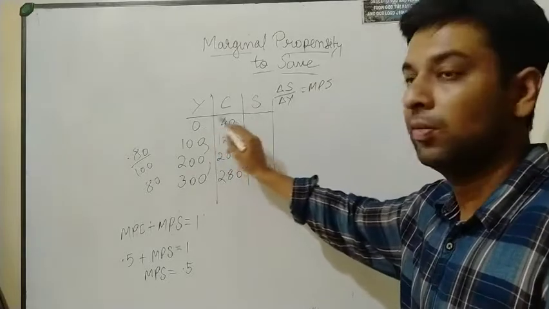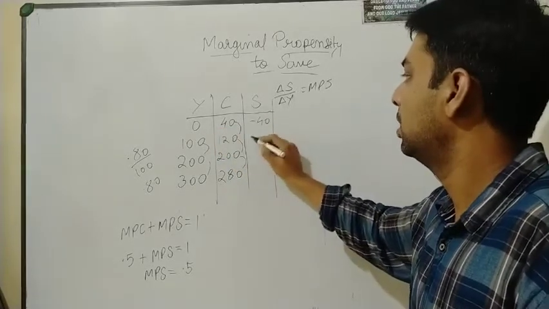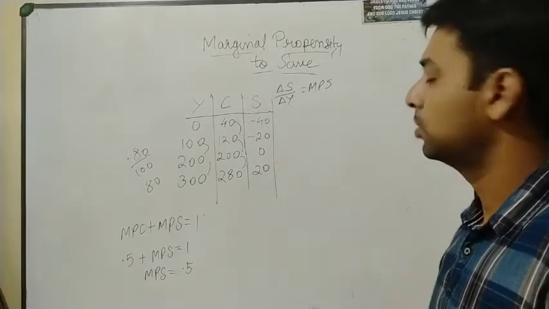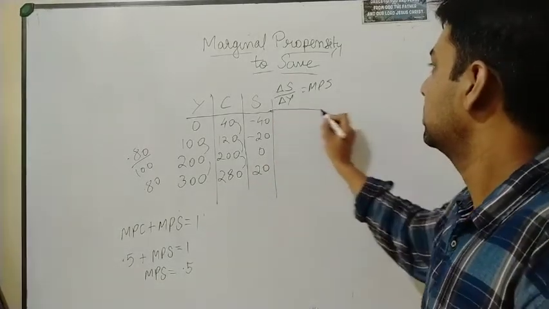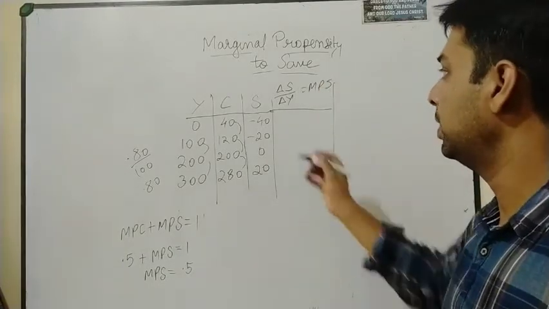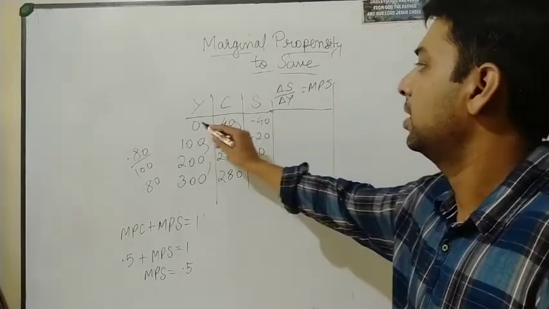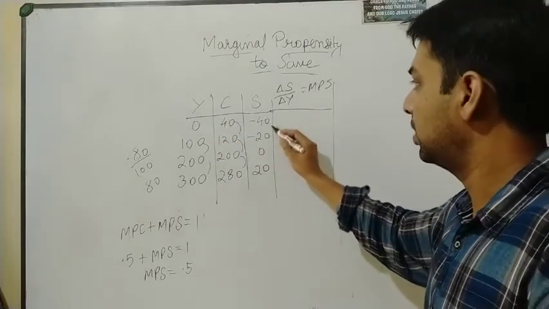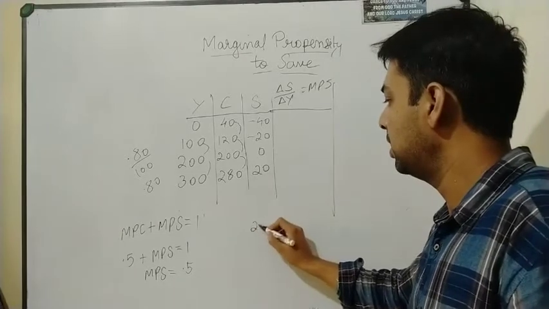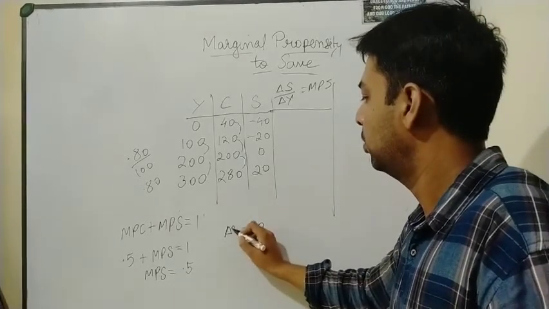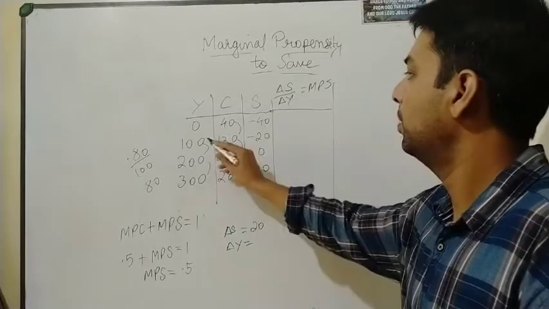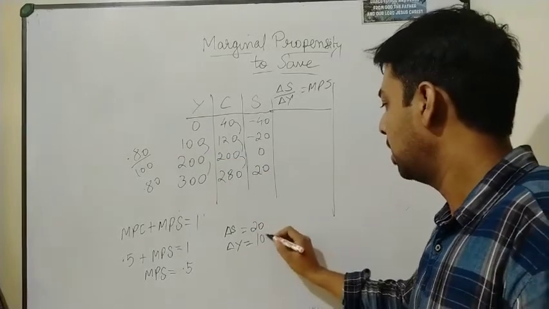So what will be the saving? Y minus C, it is going to be minus 40, this is going to be minus 20, 0 and 20. Okay, so this is the thing. Now let us calculate this MPS now. What will be this MPS? MPS going to be this divided by this. So change in saving, it is going from minus 40 to 20, that means 20 will be delta S here. Okay, and delta Y will be how much? 100, it is same, 100 we write.